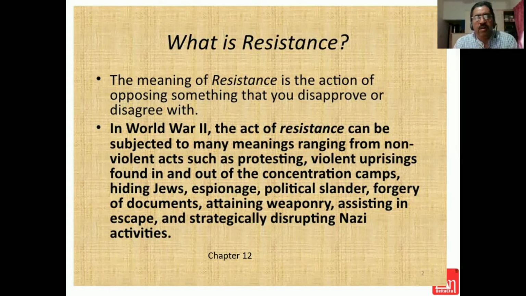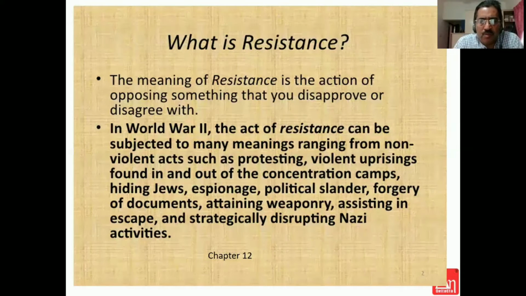So a simple explanation of resistance is given here. The meaning of resistance is the action of opposing something that you disapprove or disagree with. Of course, you know, in science, friction is an important concept.